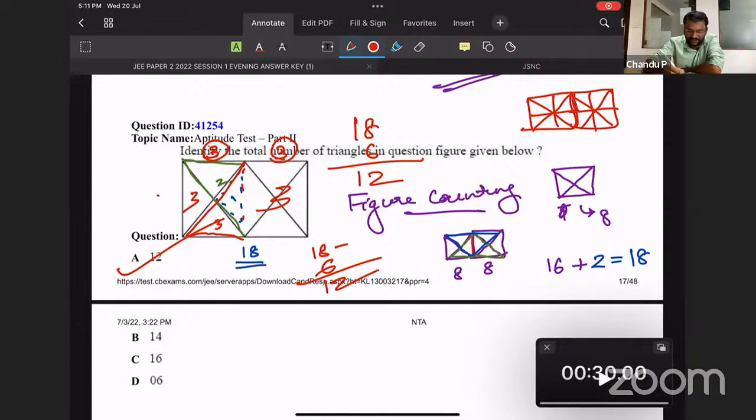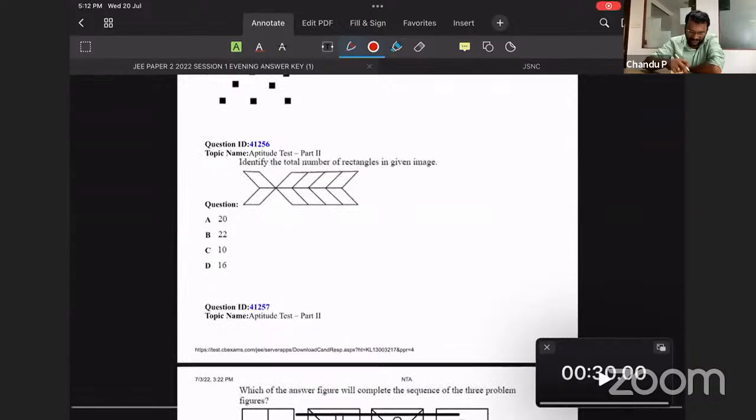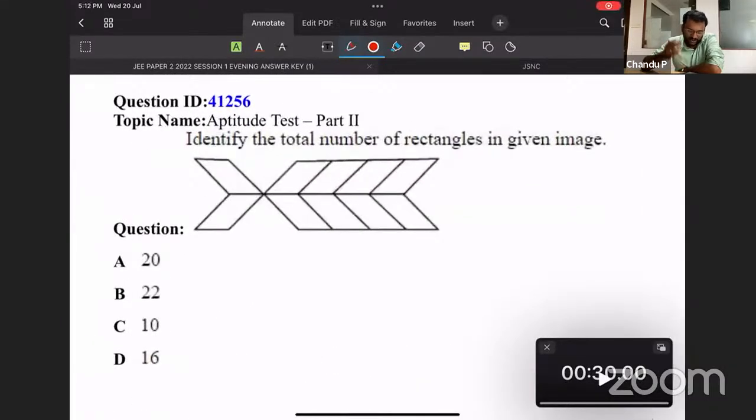So these kinds of questions may happen. Okay, so this is an assignment. You can find the number of triangles in this type of figure. So we can move on to the next question of non-verbal reasoning. So this question: identify the total number of rectangles in the given image.